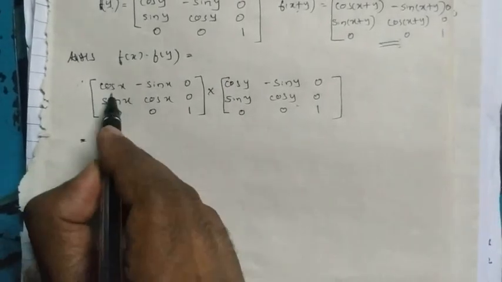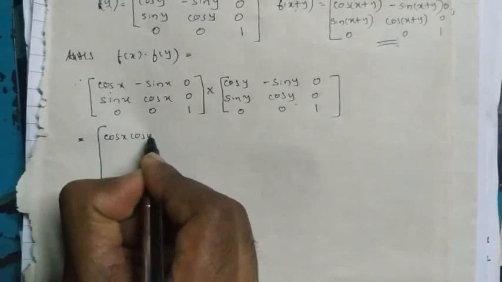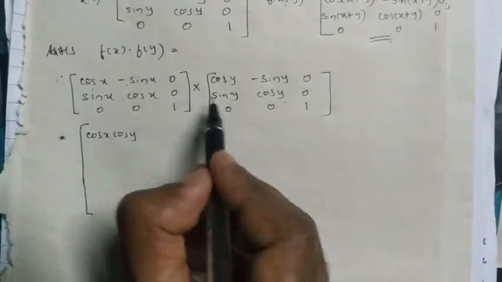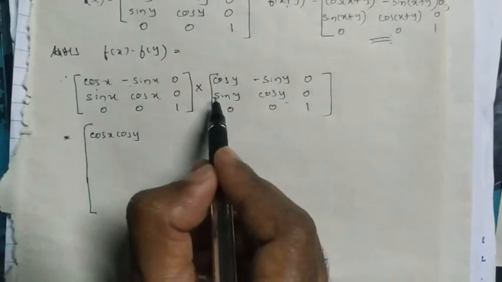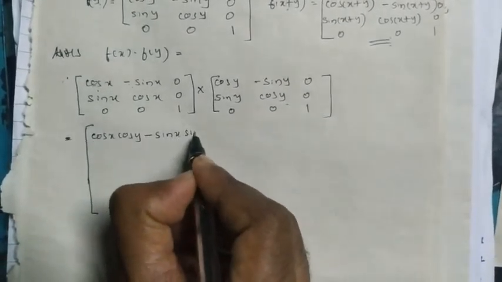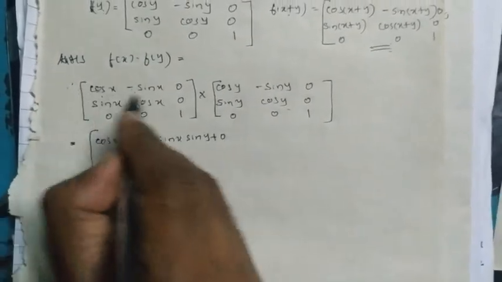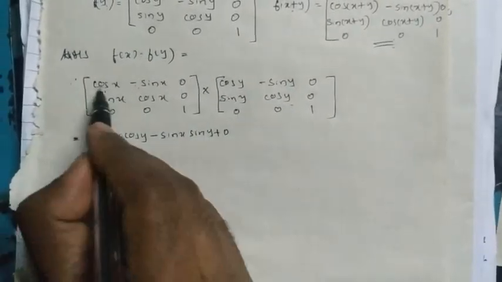Next, first row first column: cos x into cos y, minus, actually plus into minus is again minus, minus sin x sin y, 0 into 0 is plus 0. So this is first row first column.